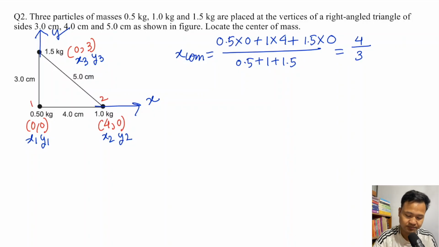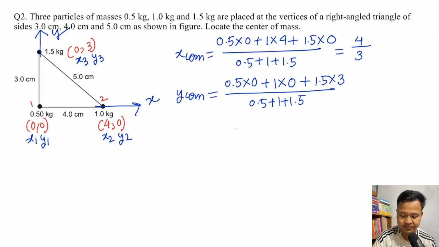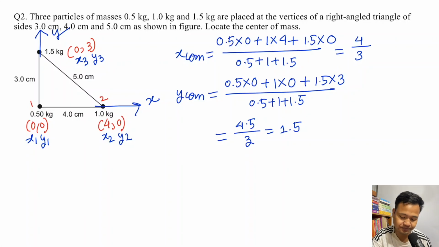Now ycom equals m1 into y1, which is 0, plus m2 into y2, which is also 0, plus m3 which is 1.5 into y3 which is 3, divided by 0.5 plus 1 plus 1.5. So 1.5 into 3 is 4.5, divided by 3, which is 1.5. Therefore the center of mass is at the coordinate 4 by 3 comma 1.5, that is 3 by 2.